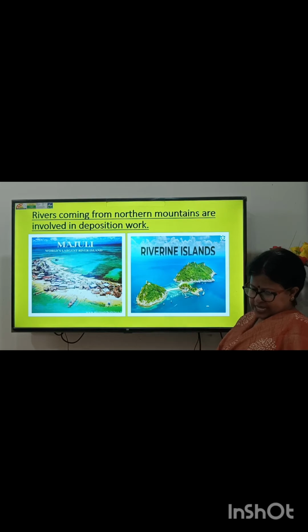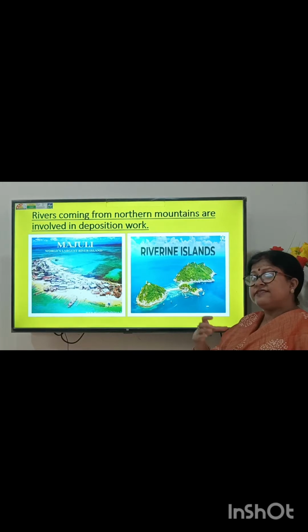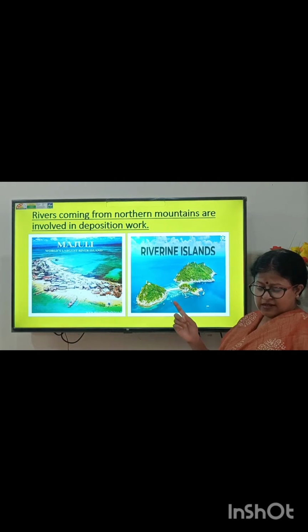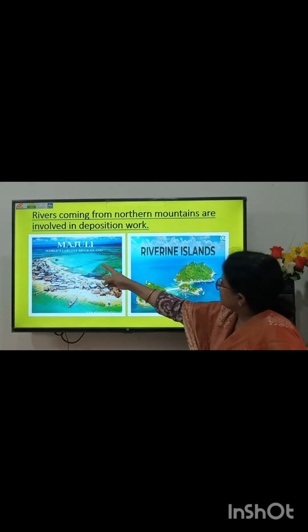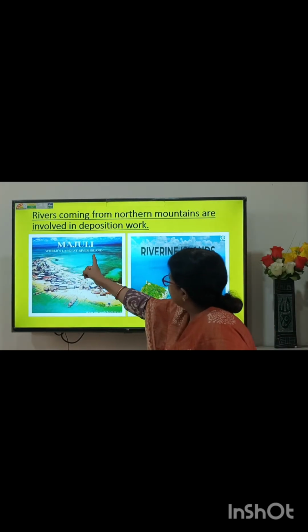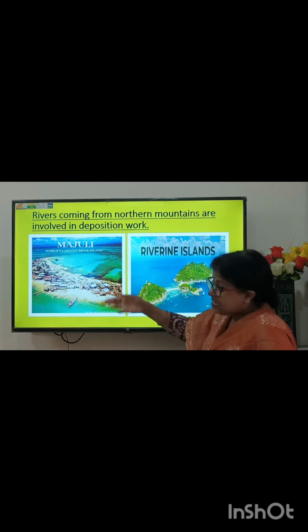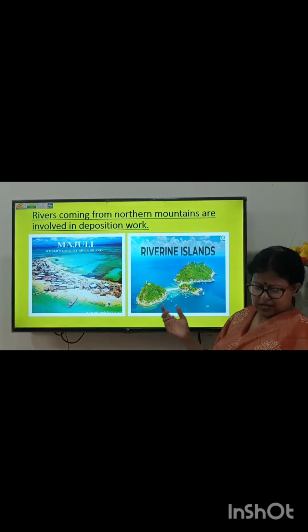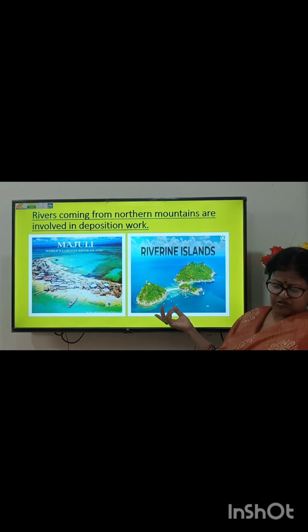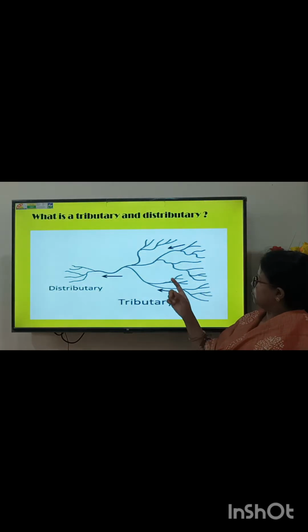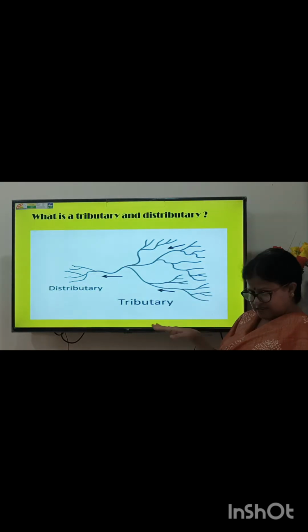Just now I told you that riverine islands are formed when rocks and mud get deposited in the river bed. Majuli is the largest inhabited riverine island. This is Majuli, the world's largest river island. World's largest inhabited means people live here, and it is on which river? Brahmaputra river.